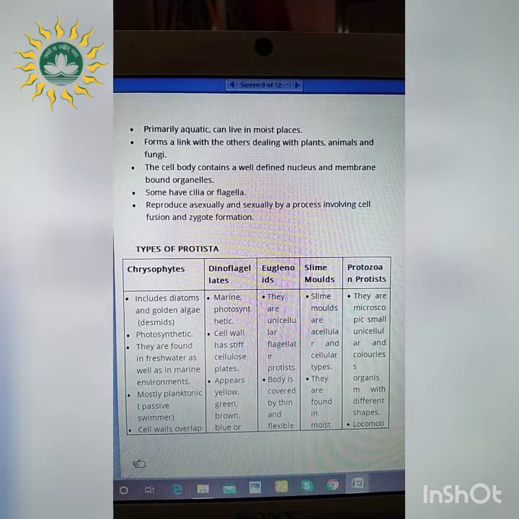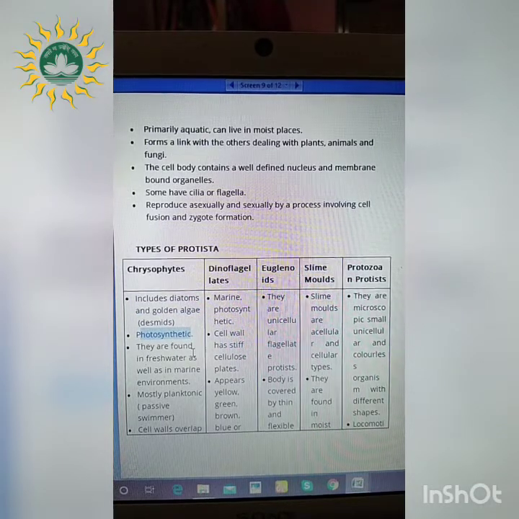So five types of Protista are present. What are those? Chrysophytes, dinoflagellates, euglenoids, slime molds as well as protozoan protists. Firstly we will see about chrysophytes. What are those? The first point is that they include diatoms and golden algae. So these organisms are included in chrysophytes. Next, they are photosynthetic. That means they have the ability to photosynthesize, or they can make their own food.